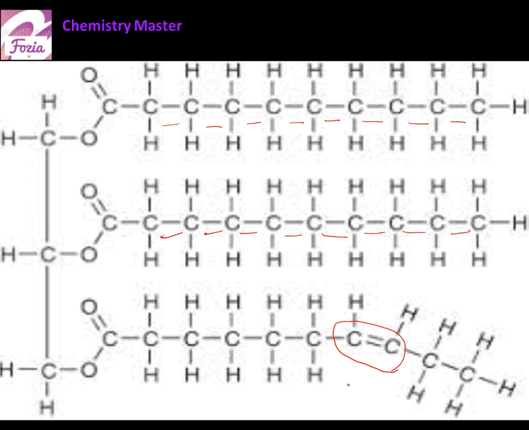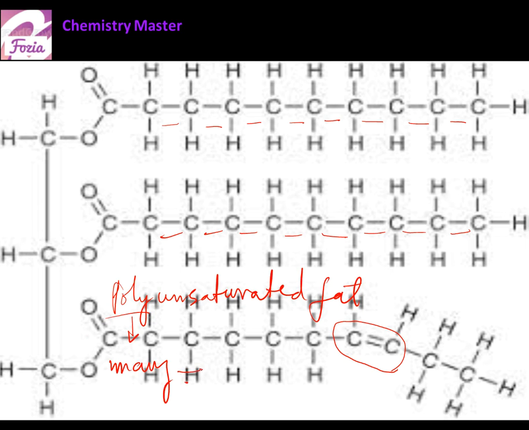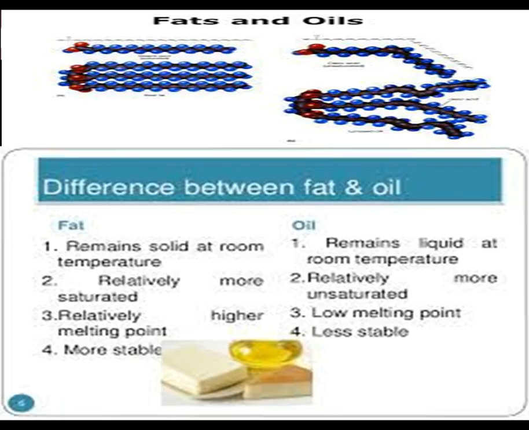How can we write it? Polyunsaturated fat. Poly means many, and this highlights the number of carbon-carbon double bonds. So here we come to discuss the difference also.